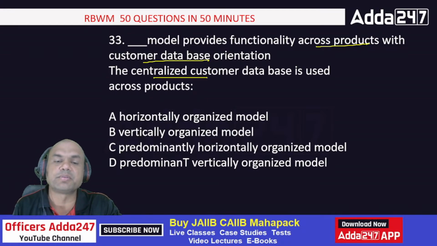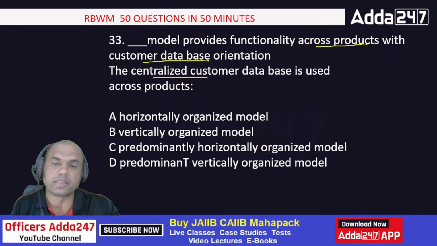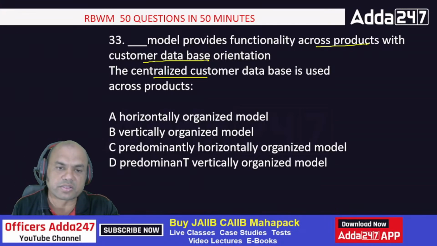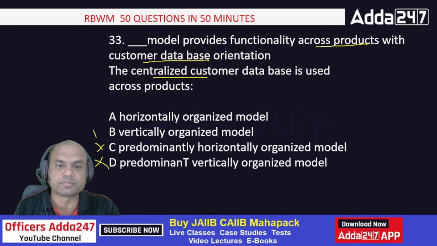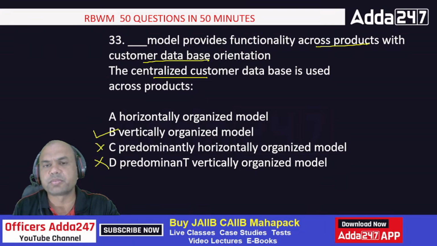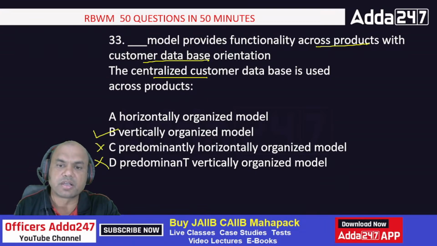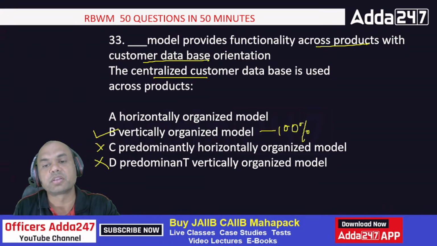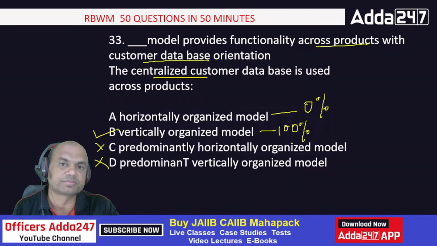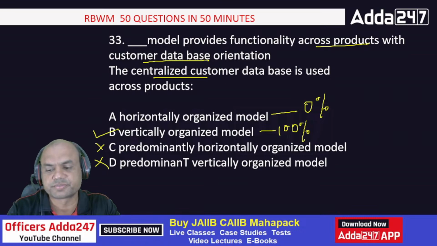Centralized database, that is available in which of them? Let me see how many of you know. I'll give you the hint also. Remove C and D. Answer is either A or B. It is B, vertically. Always remember, 100% data sharing across the board, that is the vertical model. And this is 0%: here the data is not shared among the other departments. That is the horizontal model. And vertical model, 100% data sharing.